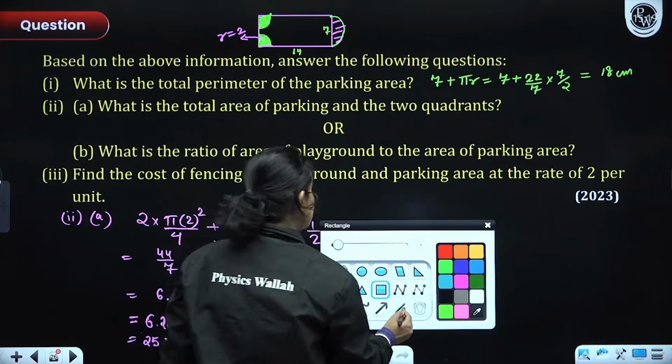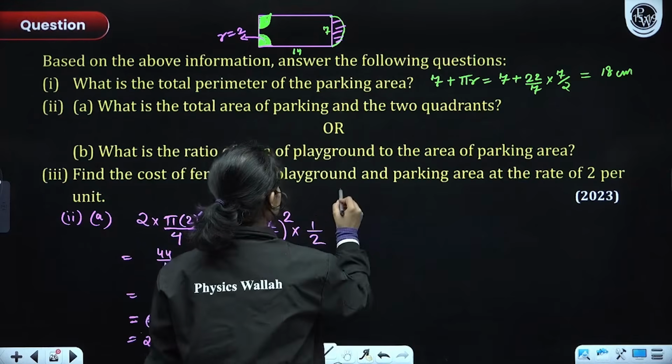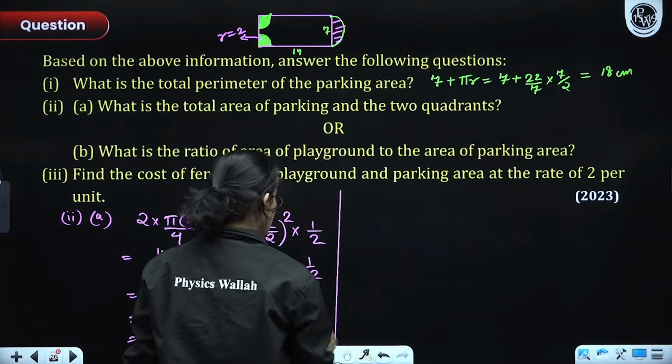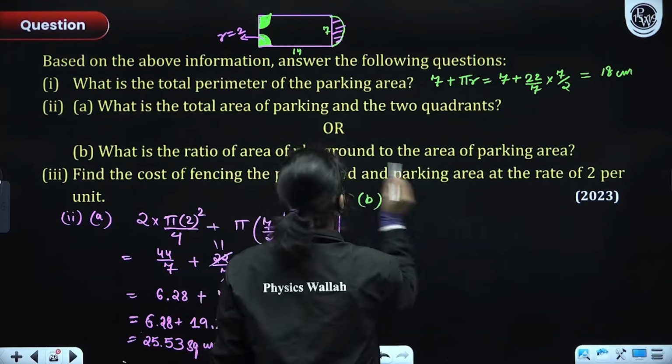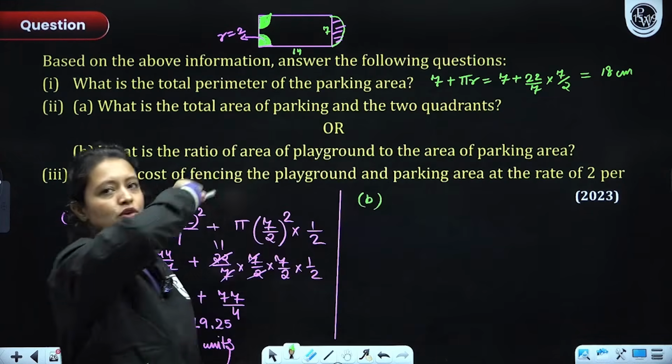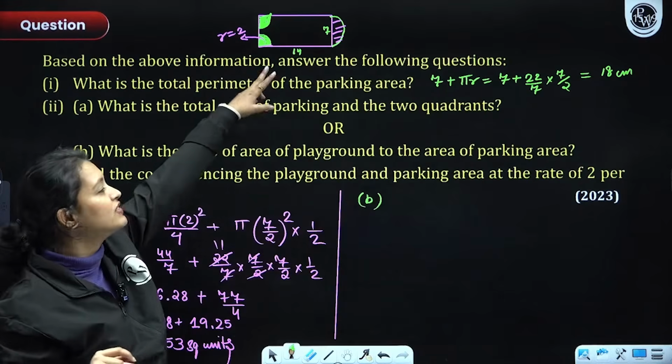Okay. So in the B part, what do we have to find? We have to find the ratio of the area of the playground. Ratio of area of the playground. Okay. So area of the playground is what, everyone? Can you see the playground? Okay. To the area of the parking area.